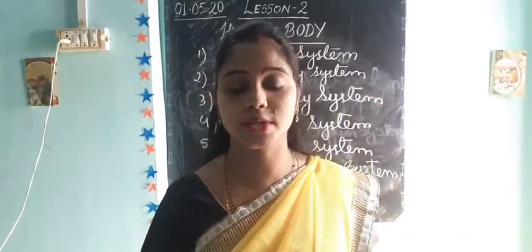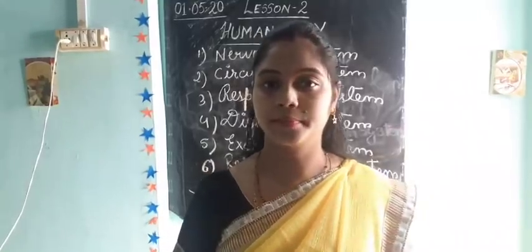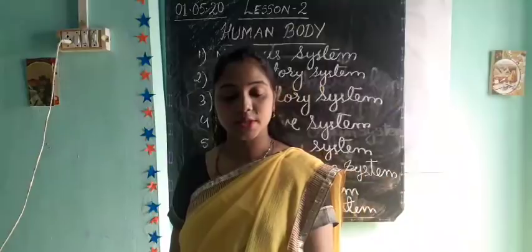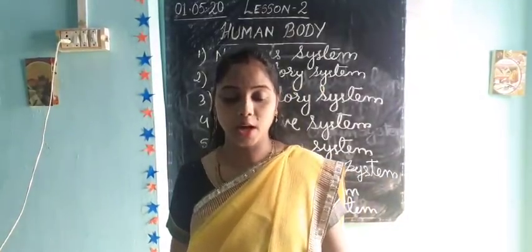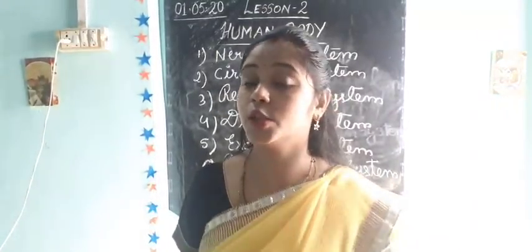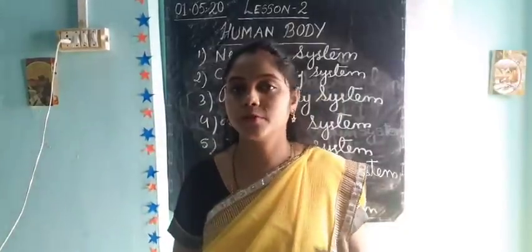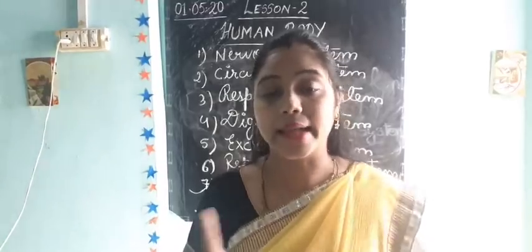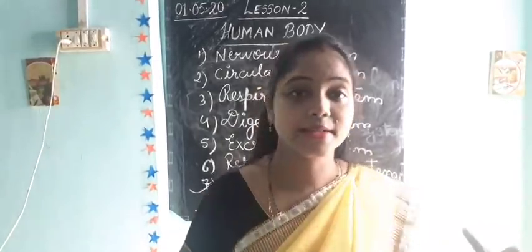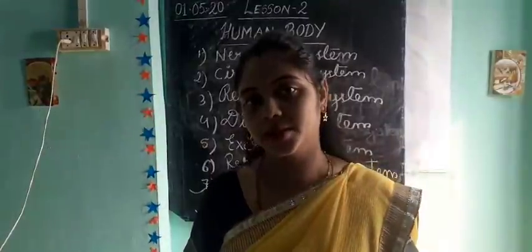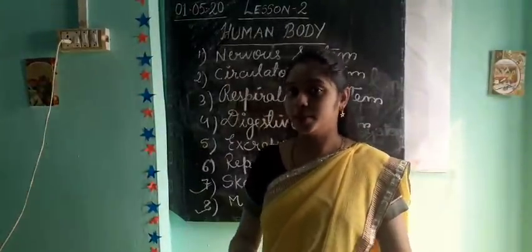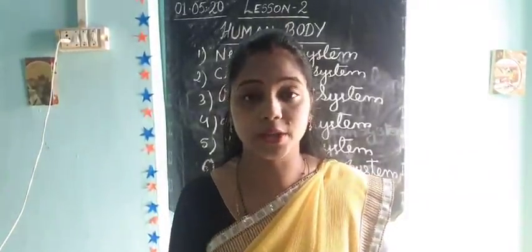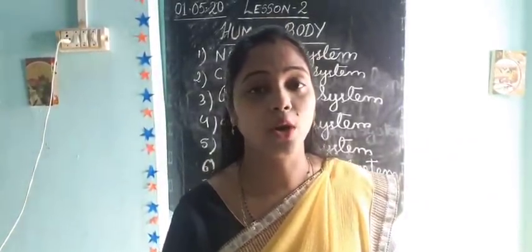Now here we are going to study about organs. First of all, we are going to study about the brain. I told you there are 6 internal organs, but in your book 5 are given. The sixth one is lungs, which I'll tell you in the next class with a new topic. So now we are going to study about organs.